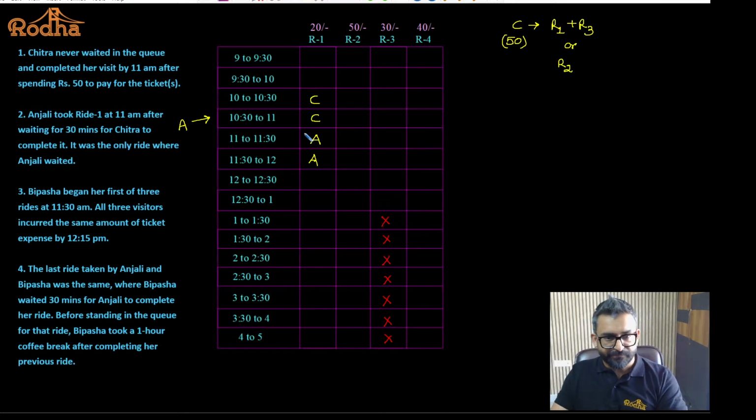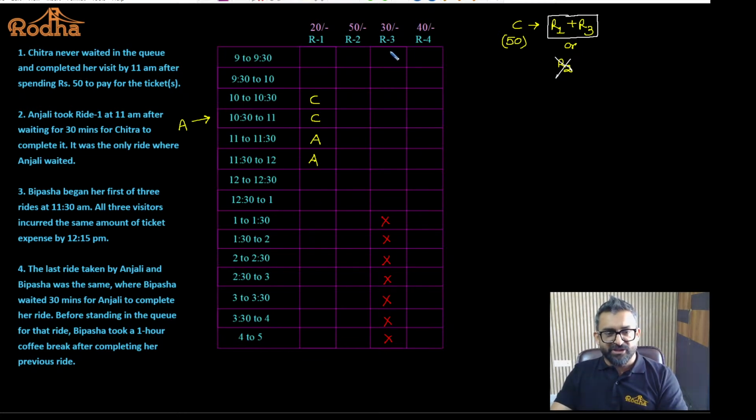Point taken? Okay. Now, once we have understood that Chitra is going to ride ride 1, that means this is not the possibility. This is the only possibility for Chitra because Chitra is going to spend 50 rupees. And 50 rupees can be spent by riding only ride 2 or riding ride 1 and ride 3. That means Chitra was riding 2 rides. One of them was ride 1, the other one was ride 3.